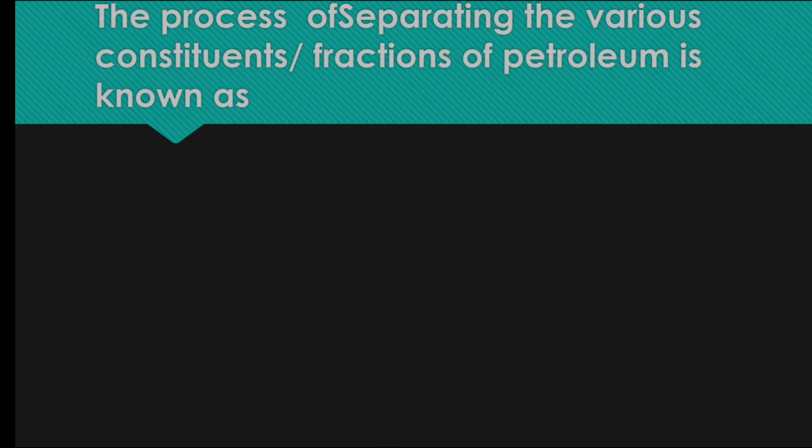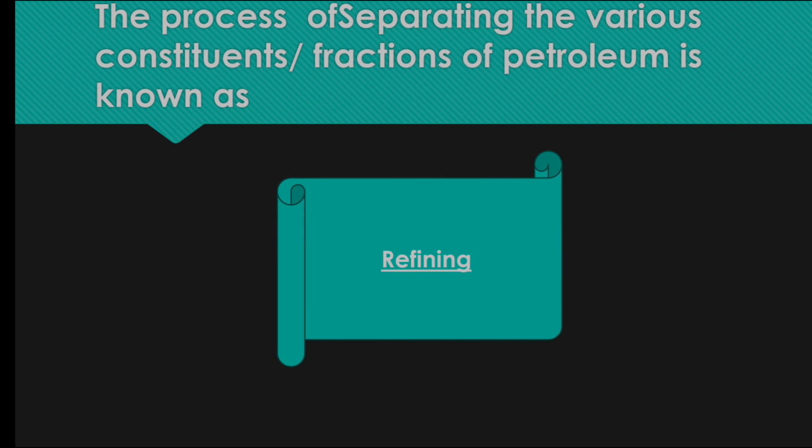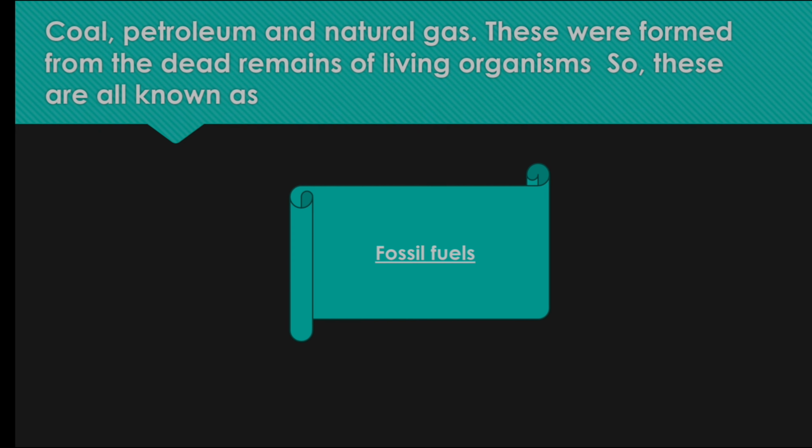The process of separating the various constituent fractions of petroleum is known as refining. Coal, petroleum and natural gas. These were formed from the dead remains of living organisms. So these are all known as fossil fuels. Fossil fuels are coal, petroleum and natural gas.